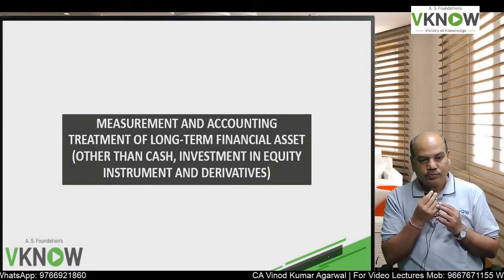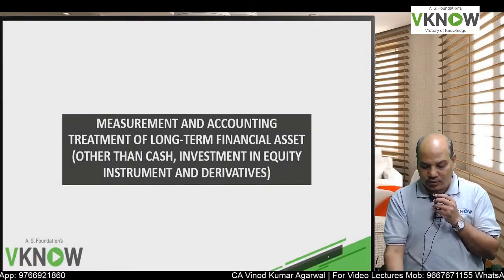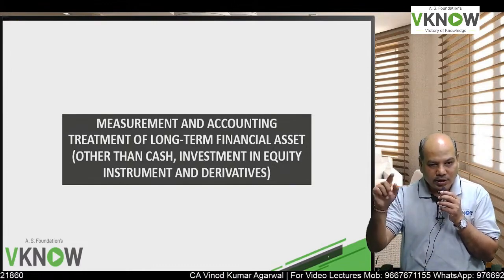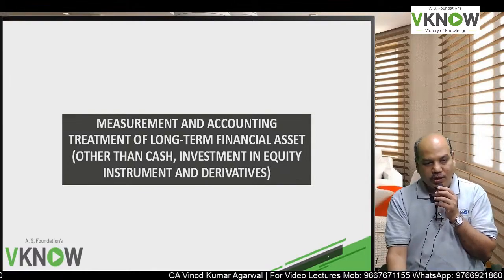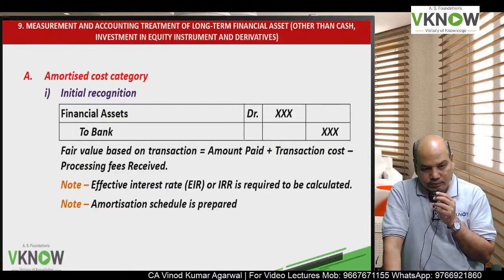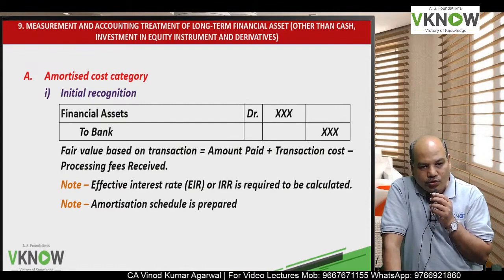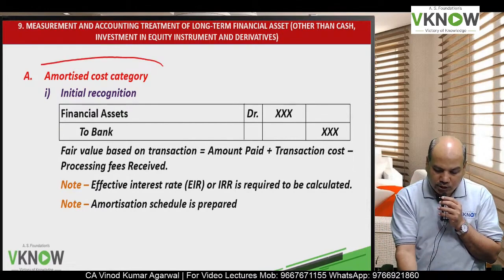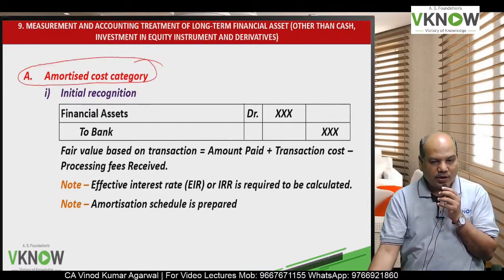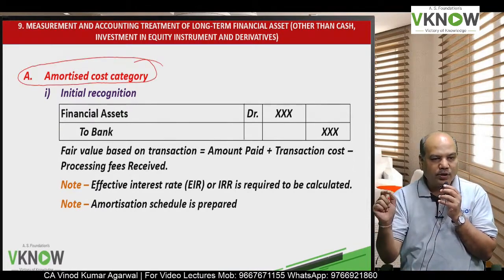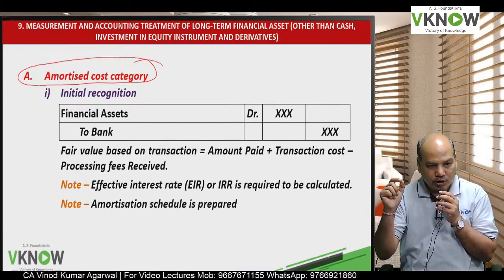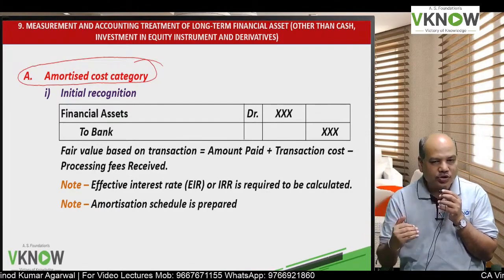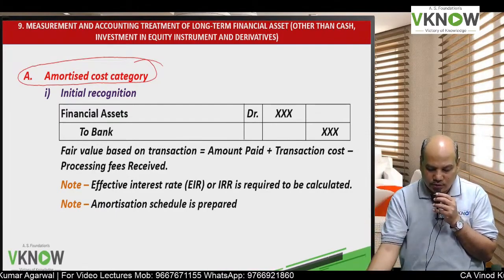Now we'll come to long-term financial asset. Long-term financial asset other than cash, other than derivative, other than investment in equity instrument, because derivative and equity instrument will be covered separately. So here also we will discuss three financial asset: amortized cost, FVTOCI and FVTPL. So we are now discussing long-term financial asset, amortized cost category, initial recognition.